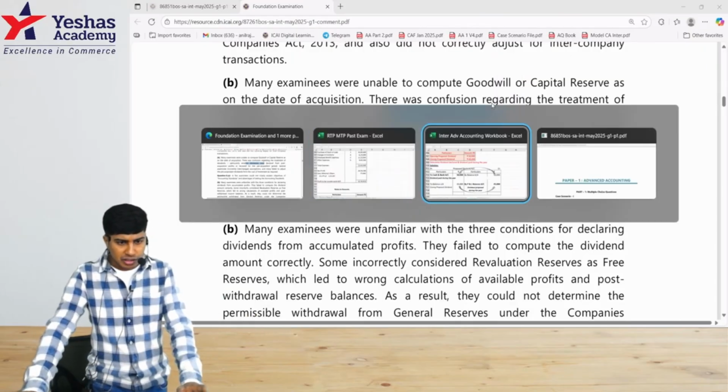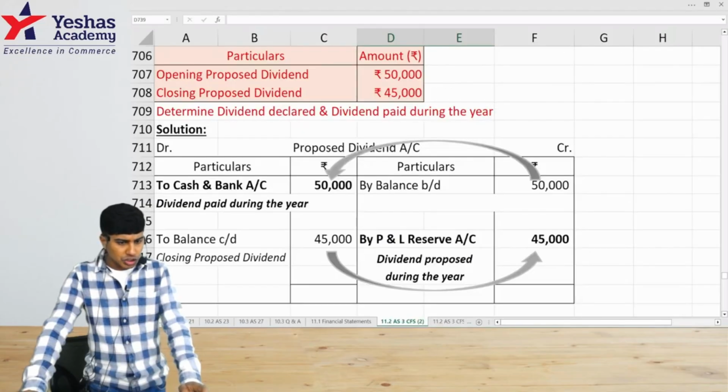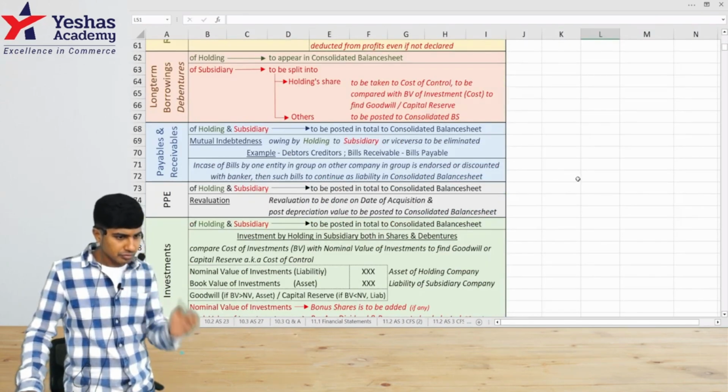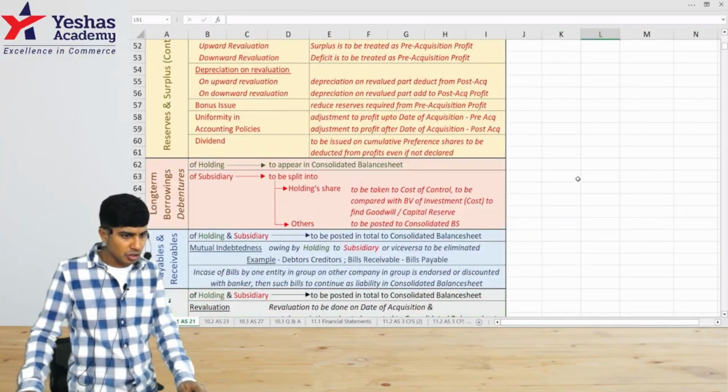You must recall we did a question on this dividend part, and we'd written a detailed note also on this, the treatment of dividend. In point 1, when we do consolidation, we've discussed at large the treatment of dividend.